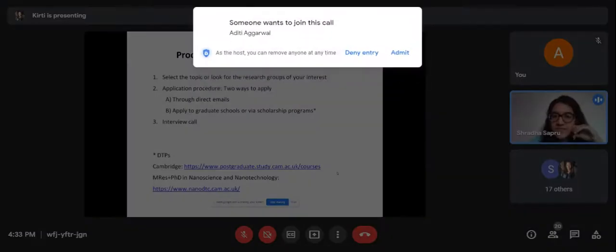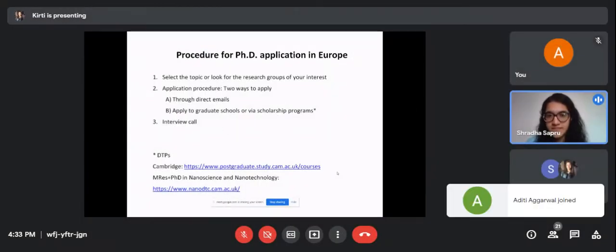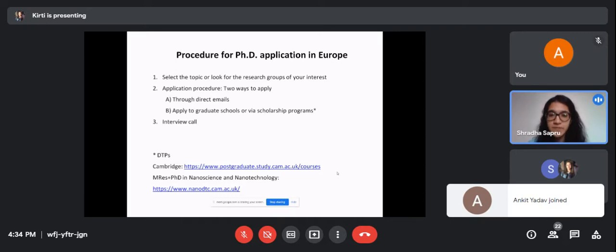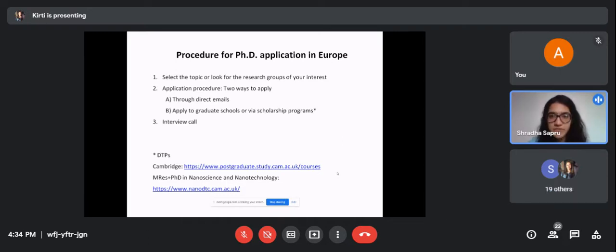Yeah, so the three points listed here are pretty much the same for the UK also. I'm mainly talking about Cambridge and Oxford because these are the two universities where I applied, but I think the process would be pretty much the same for other universities as well. First, of course, you need to find the group you're interested in, see which field the professor of that group works in, and submit an application. Cambridge and Oxford require applications to be submitted, and if you want, you can send an email to the faculty also, and that is usually preferable.